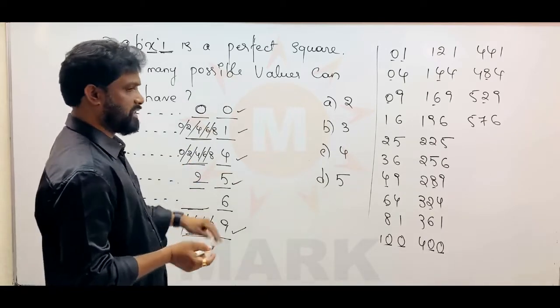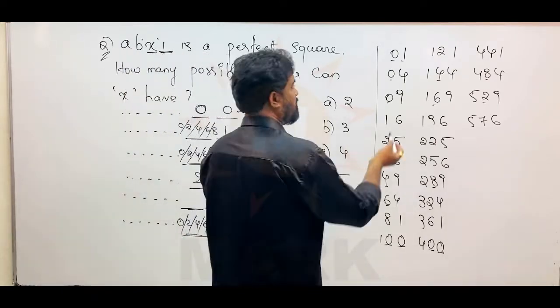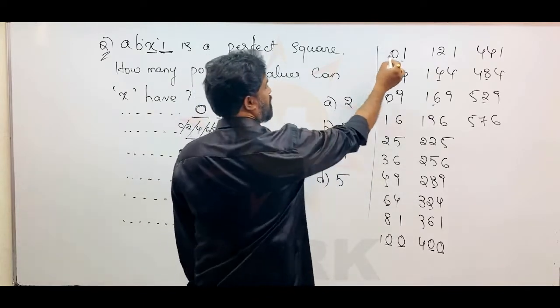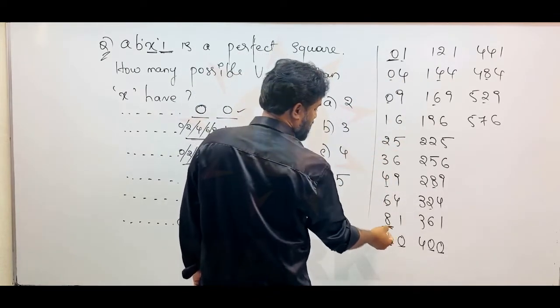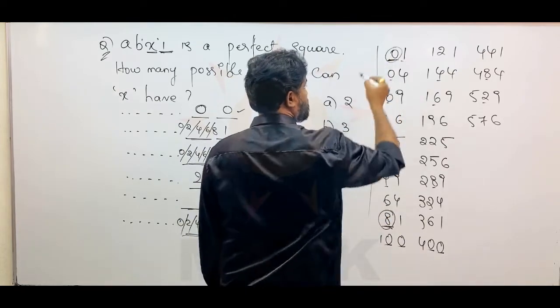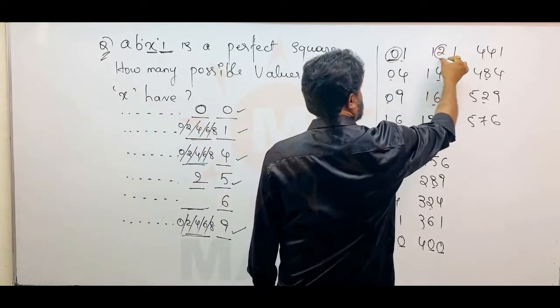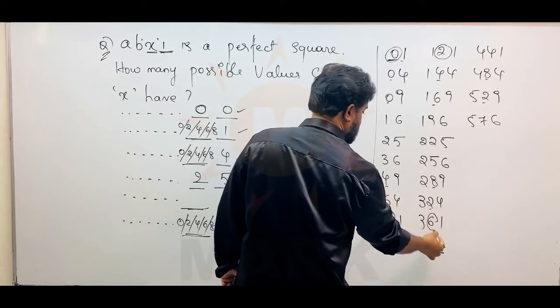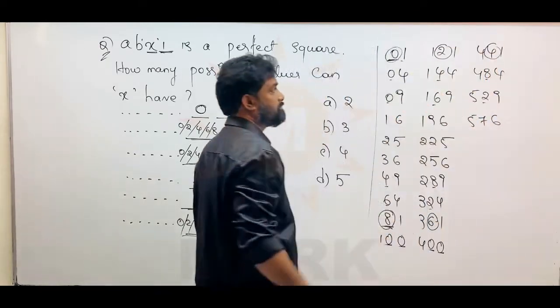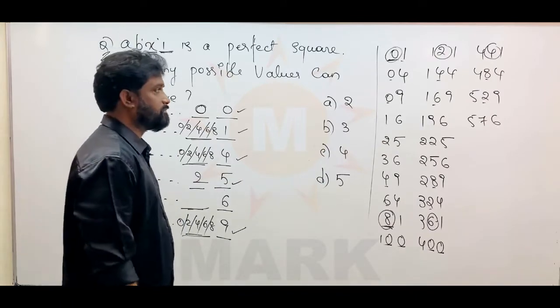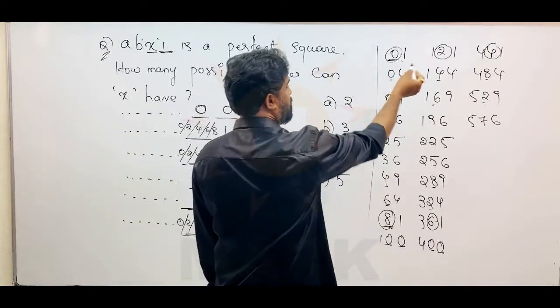For one number I will check. Suppose for 1 I will check, because our question is related to 1. For 1 you can find 0 here, and you can find 8 here. Clearly you can see, you can find 2 here, 6 here, and 4 here. Now for 4, I am taking 4.